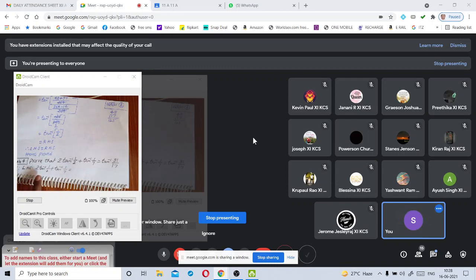So we write the formula, tan inverse of 2x by 1 minus x square. Tan inverse of 2 into, what is x here? 1 by 2. Okay, my children. By 1 minus x square, 1 by 2 whole square. We write the second term as it is.